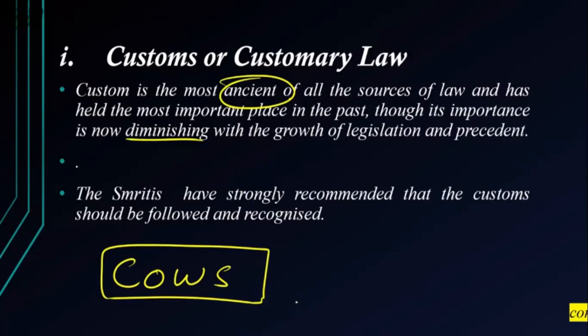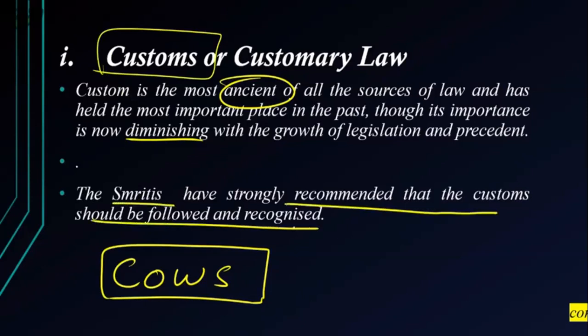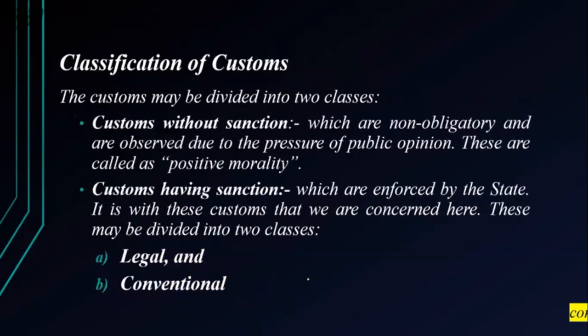So now we have a law against butchering of cows, that is, if you slaughter cows. So we have the anti-cow slaughter law. We should not kill cows because traditionally, as a custom in India, the cow is considered as God and things like that. So let us look at it. The Smritis have strongly recommended that custom should be followed and recognized. So for any law, our history, our custom, our culture is important. That is why that is also a source of law.